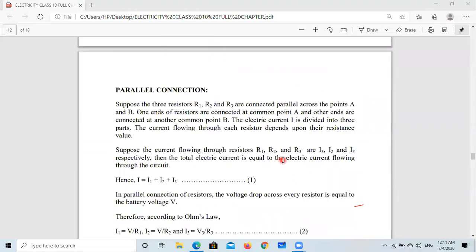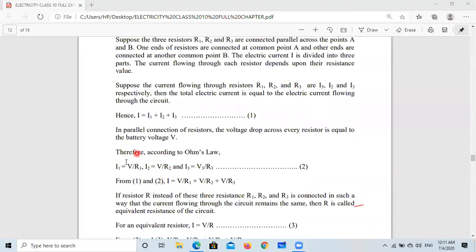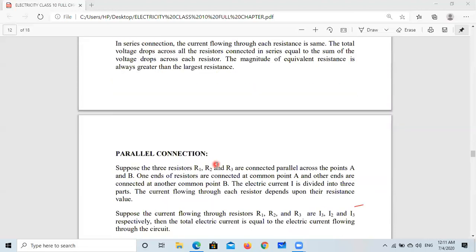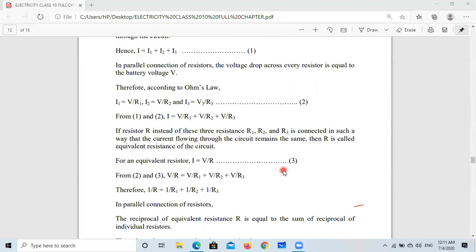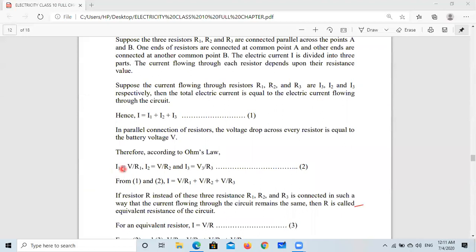So in case of parallel connection, the current I will be divided according to the resistance. I equals I1 plus I2 plus I3, and the voltage remains the same. So for each resistance we can apply Ohm's law: V equals I1 R1, V equals I2 R2, and V equals I3 R3. So from here we can go ahead. V equals I1 R1.